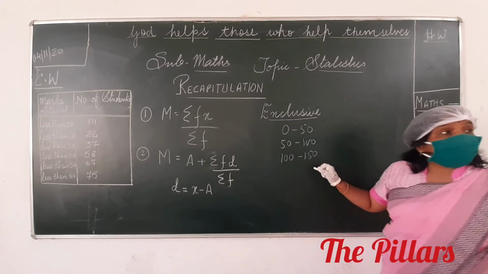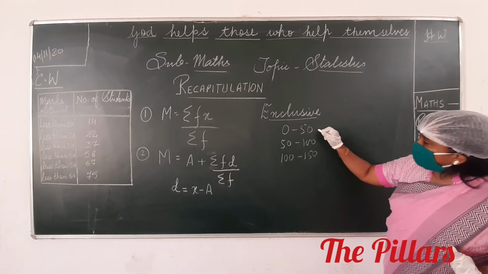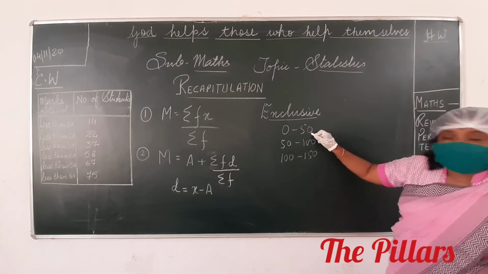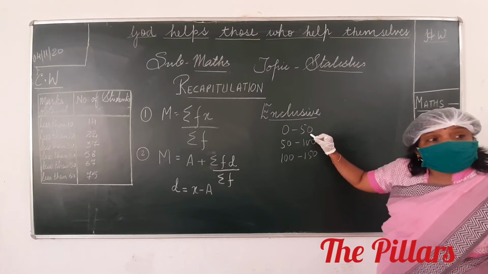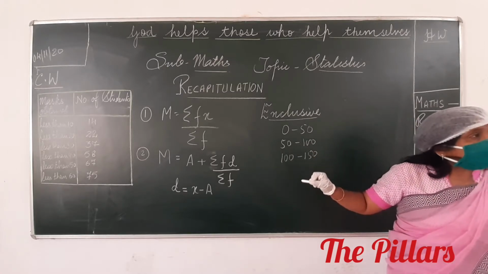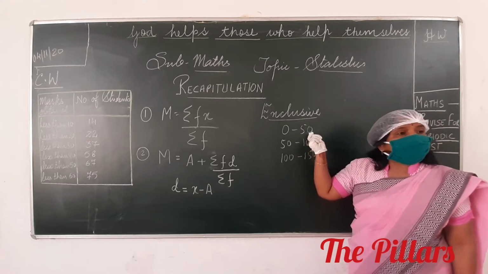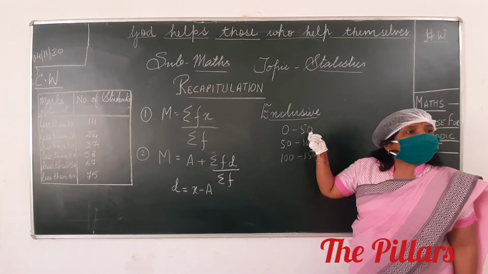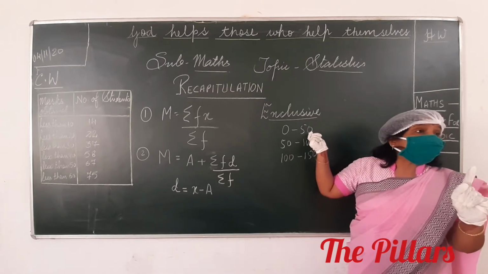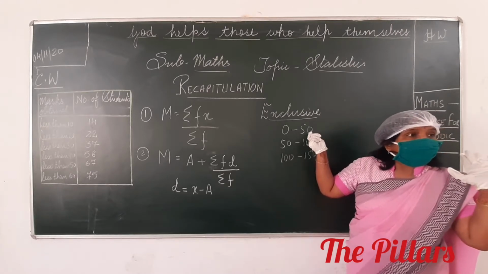This is an exclusive class interval. Why? The upper limit is not included, and the upper limit is repeated. So if we talk about 0 to 50, what observations are we going to take here? From 0 to 49. That is why it is called exclusive. You have excluded.